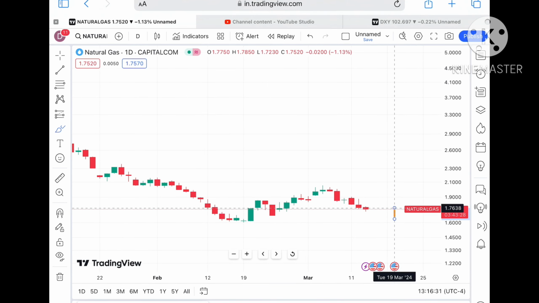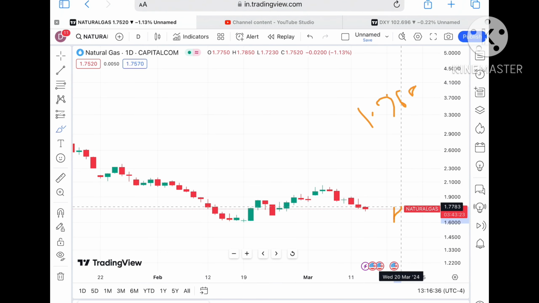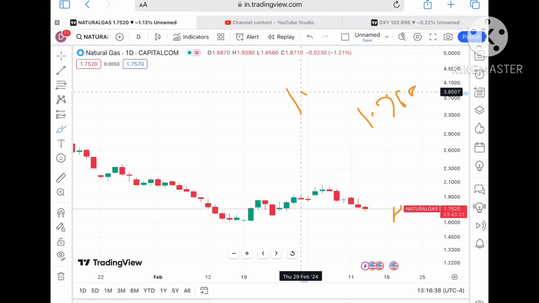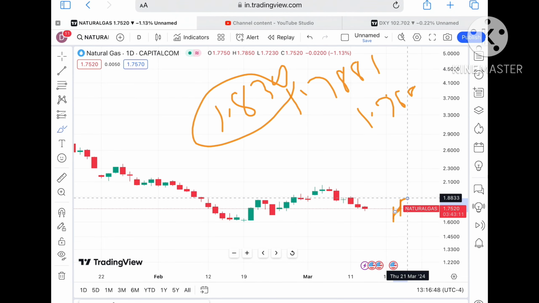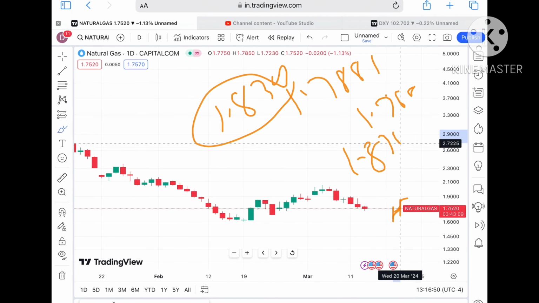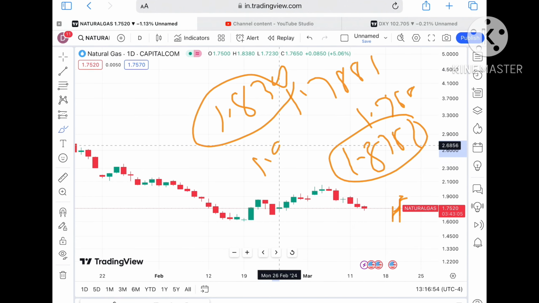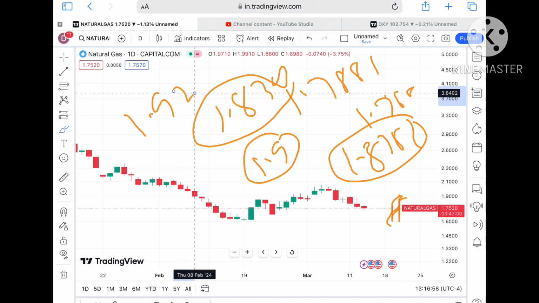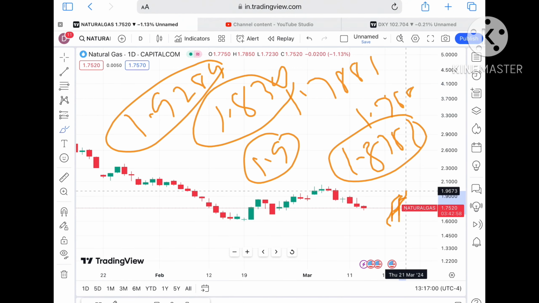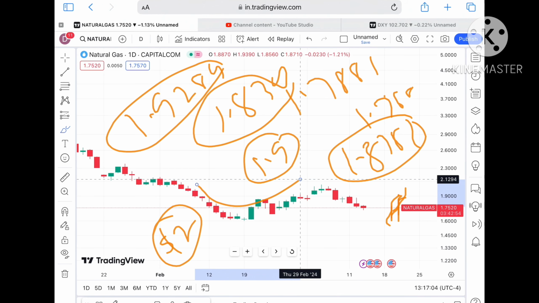Suppose the price sustains this level, we will see it go towards $1.763683, and if it sustains above that, a level of $1.7881, and then it will cross a level of around $1.8781. If the price keeps moving above that level, it will touch 1.9, and then cross $1.9284. If that keeps going, you will see a level of around $2.